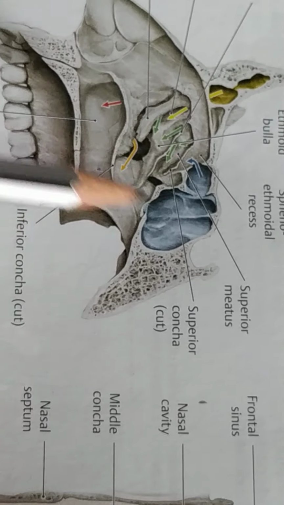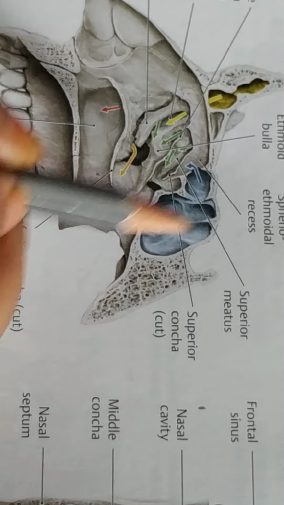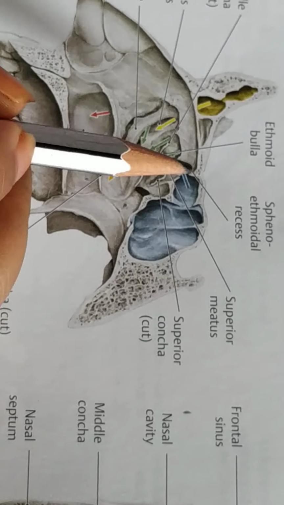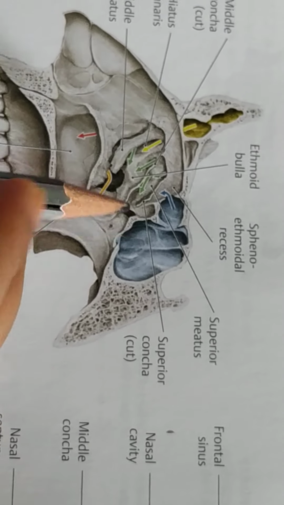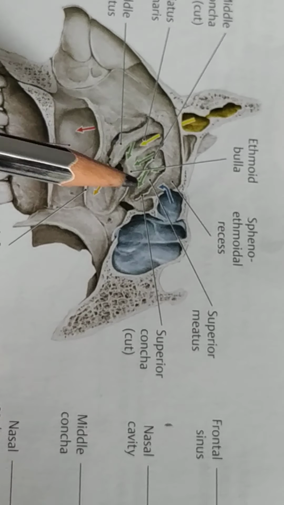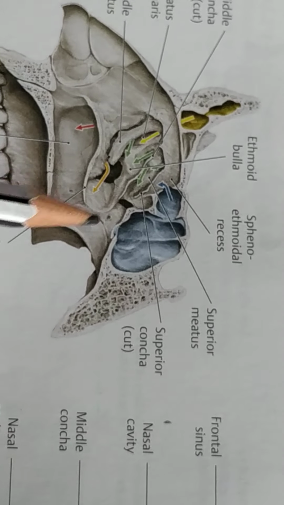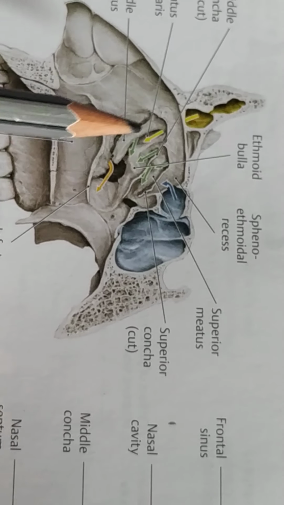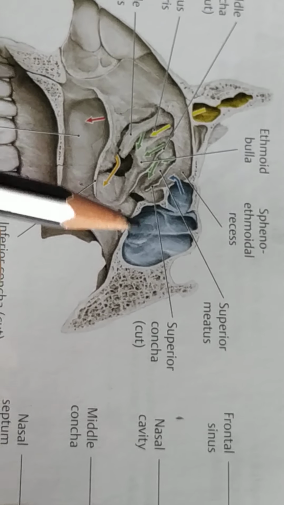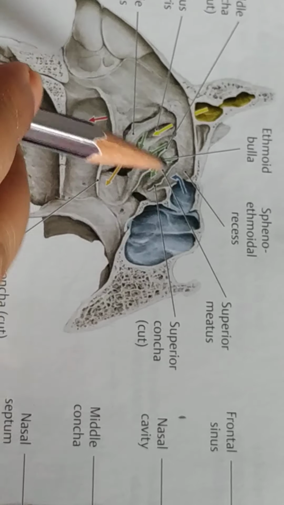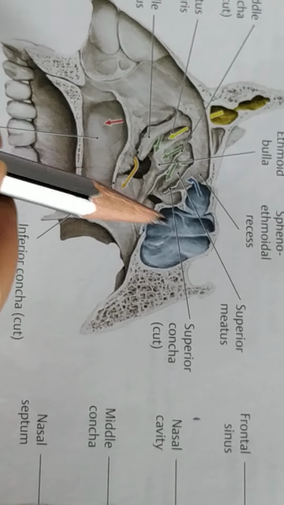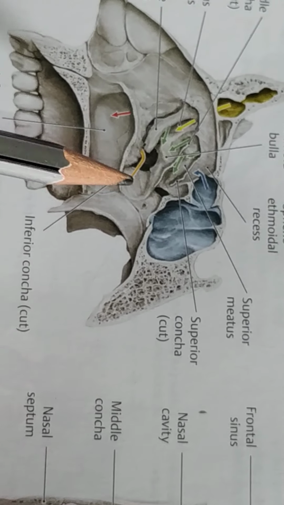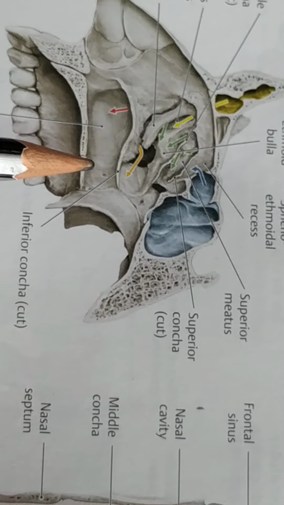Then there is secretion in all sinuses. So the clinical importance of the sinuses is: if there is any blockage of the communication or drainage of the sinuses, then there is inflammation of the sinuses, and the inflammatory substance is accumulated in the sinuses. This condition is called sinusitis.